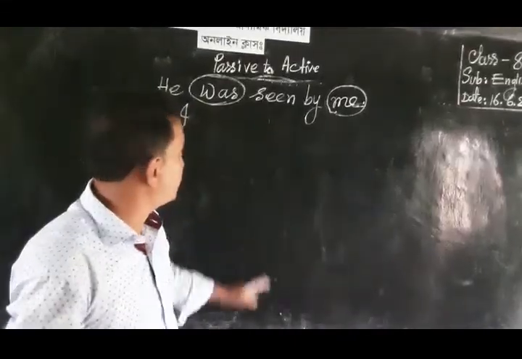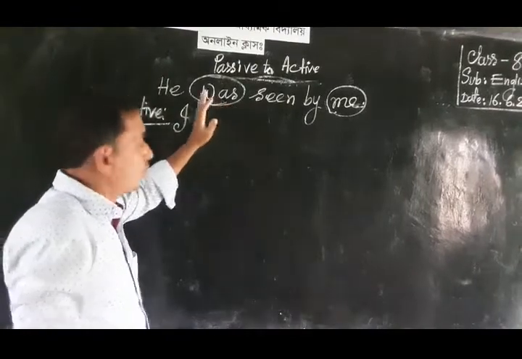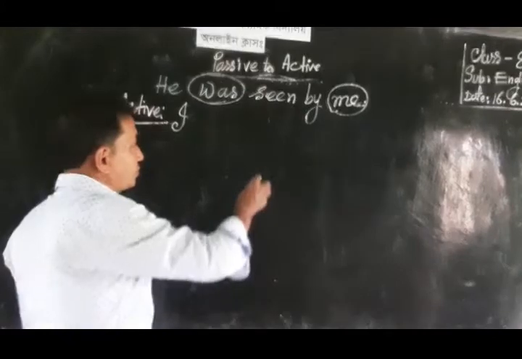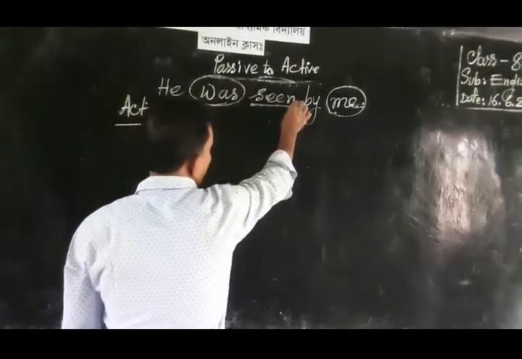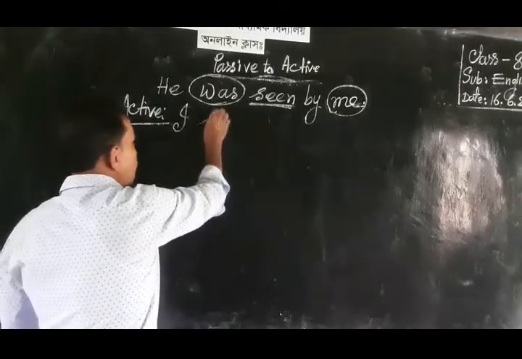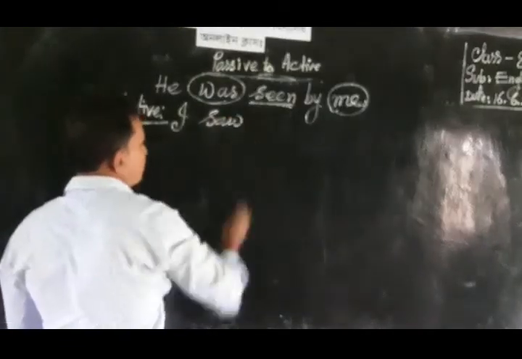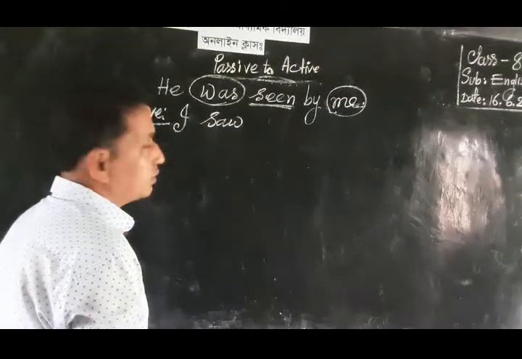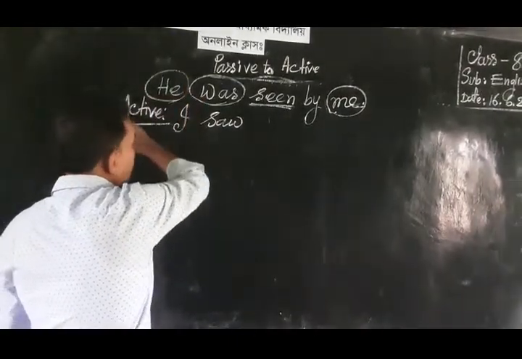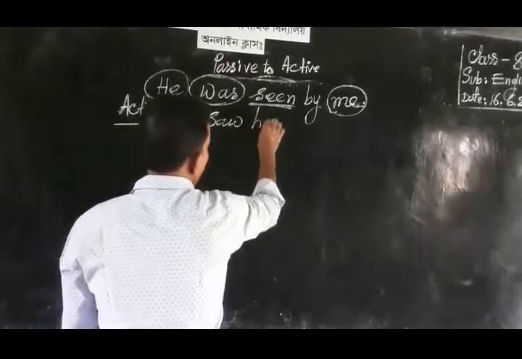The extra auxiliary verb is was, and we must discard it. And then we must take the past form. Seen is the past participle form, and its past form is saw, and then I need the object form. The object form of he is him.